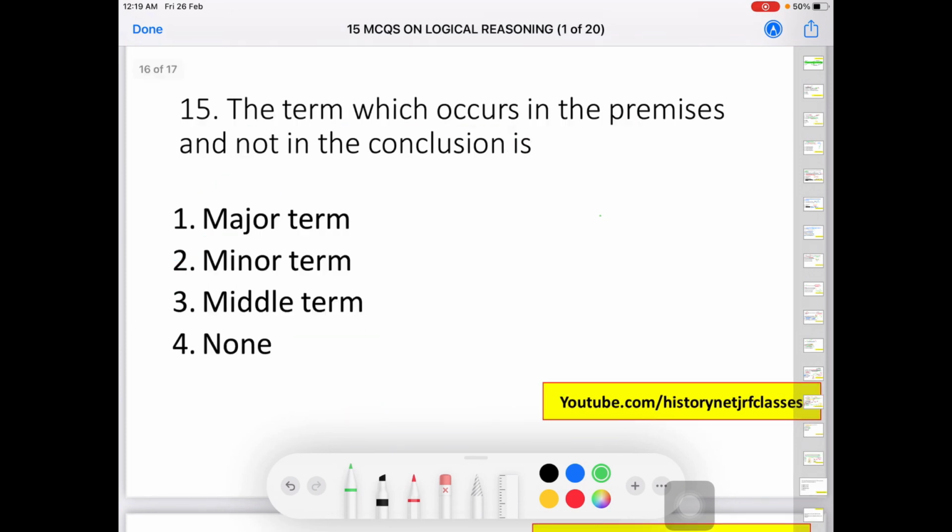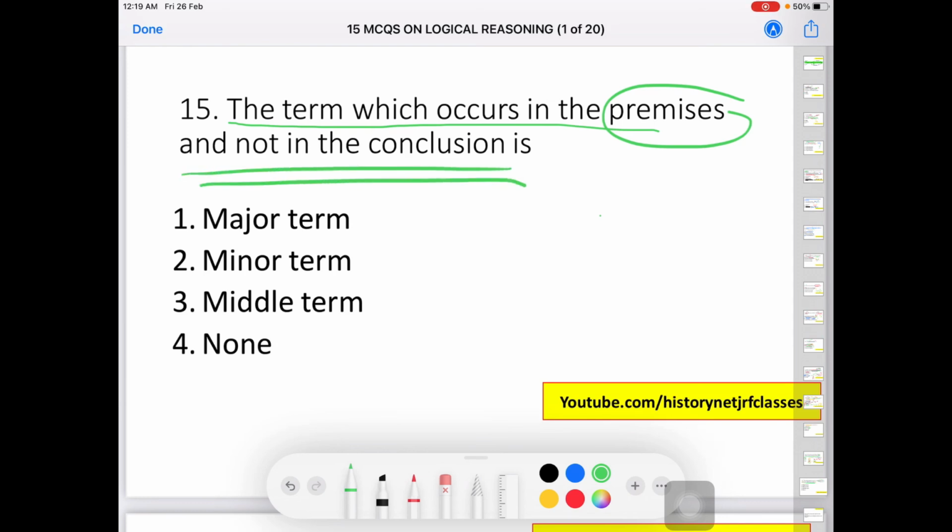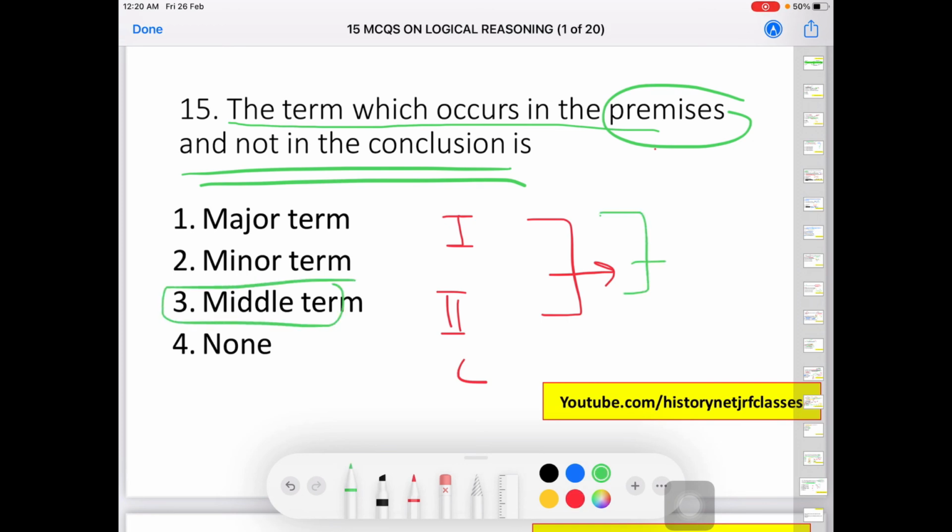Next we have, the term which occurs in the premises and not in the conclusion. Yes, so you have two premises and the conclusion, and this term occurs only in the premises. I told you in the first question that when we are asked for the middle term, we always look into the premises. So the correct answer is going to be third.